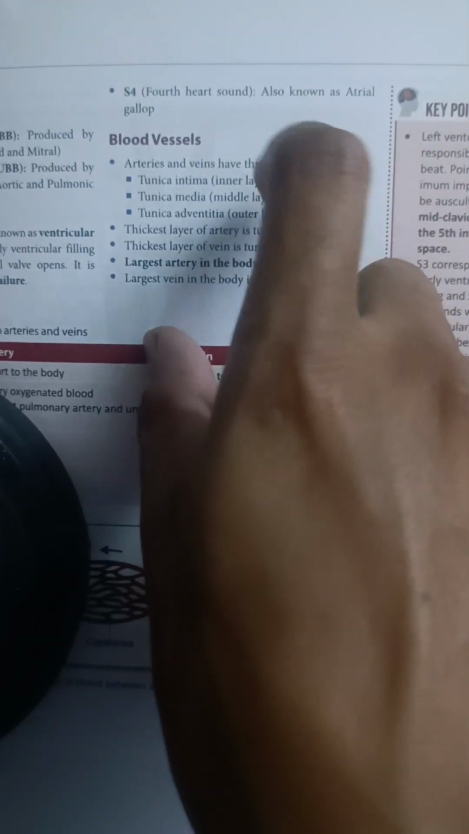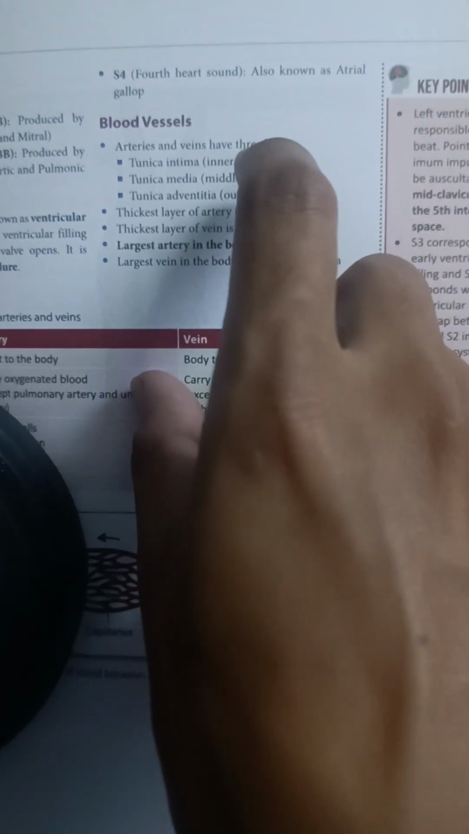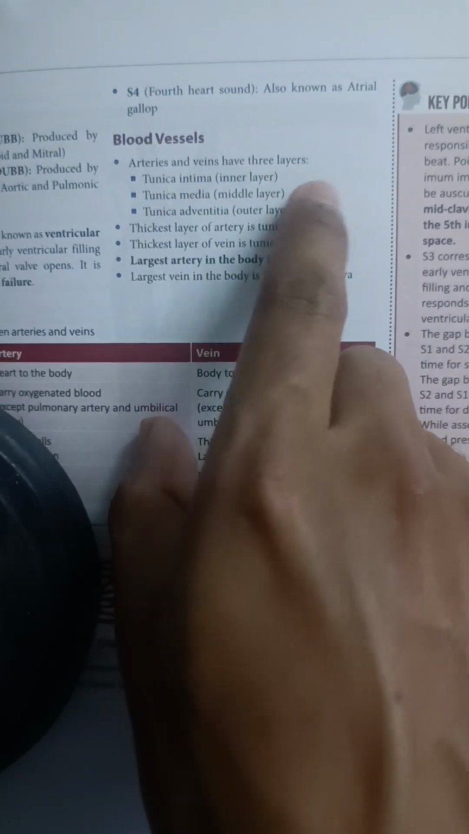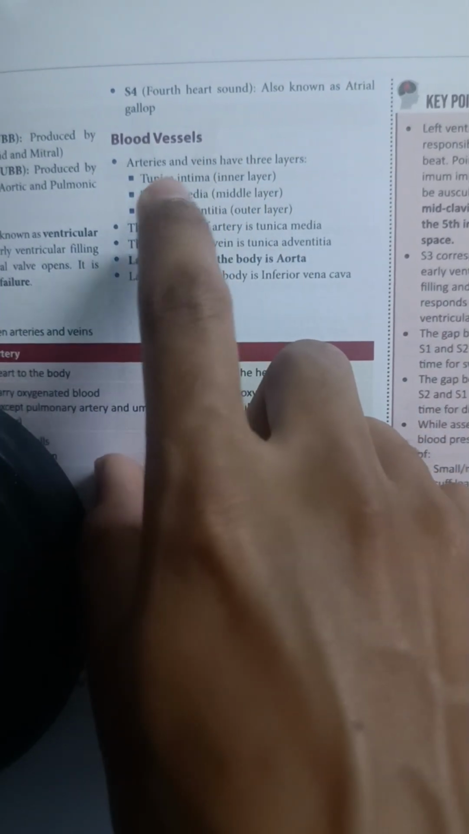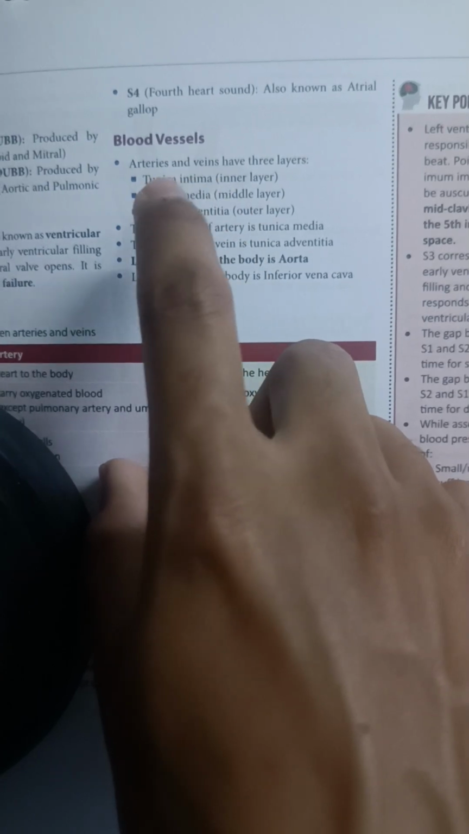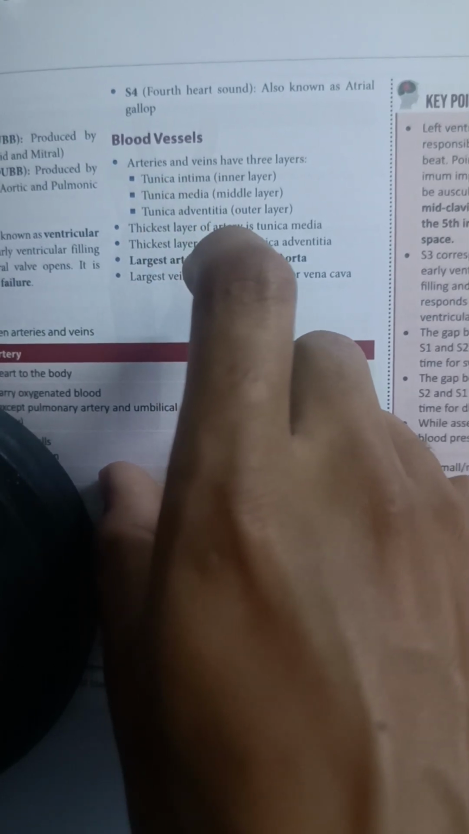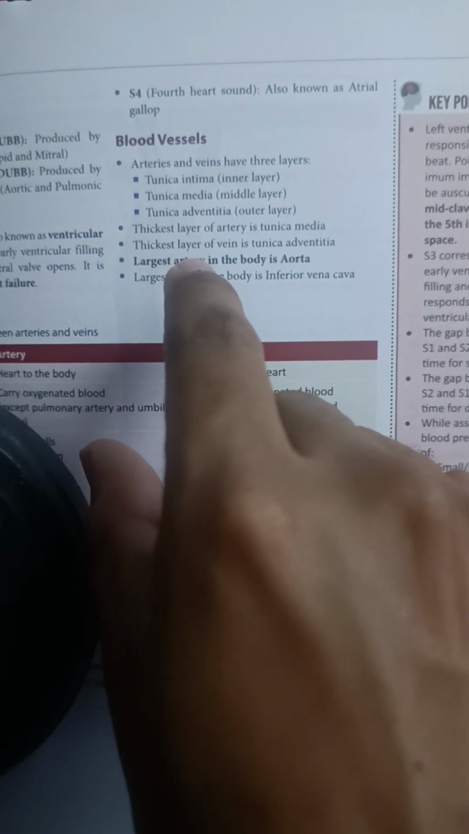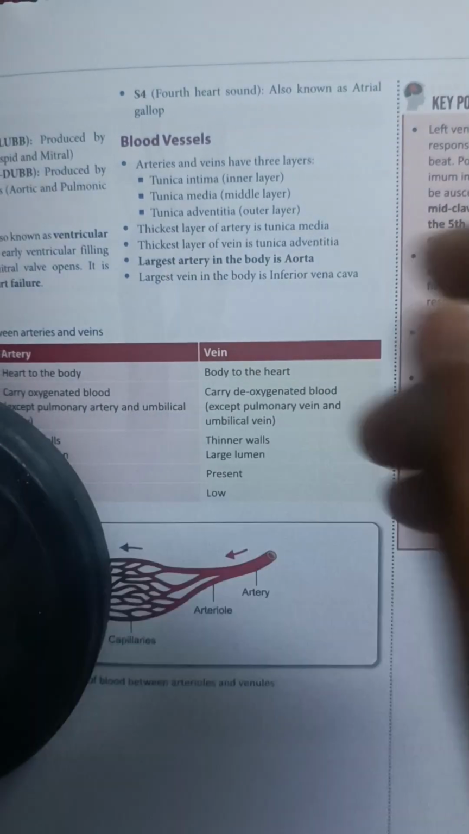Now we will discuss blood vessels. Arteries and veins have three layers. We'll discuss the layers of the blood vessels later in the next video. In this video, we'll discuss the thickest layer of arteries and the thickest layer of veins.